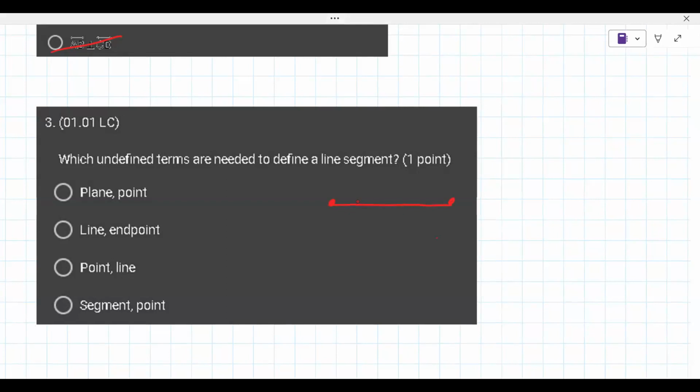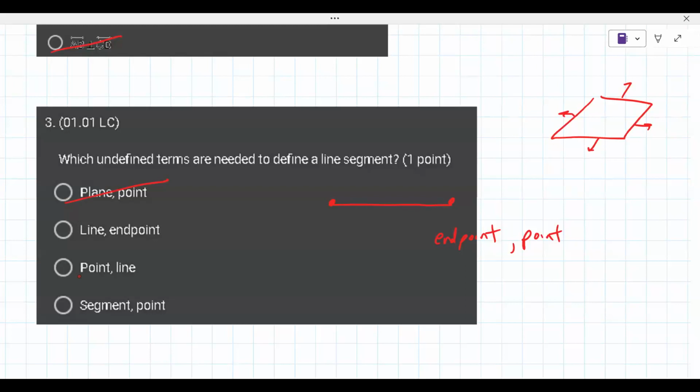Okay, so it needs an endpoint for sure, or a point, and it also needs a segment. Now, what I can't remember here is, I actually don't remember the answer to this. So it's not a plane or a point, okay? Because a plane extends infinitely in all directions. That's not what we're looking for.